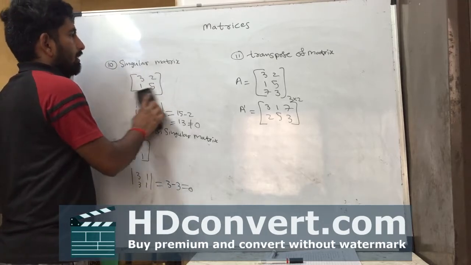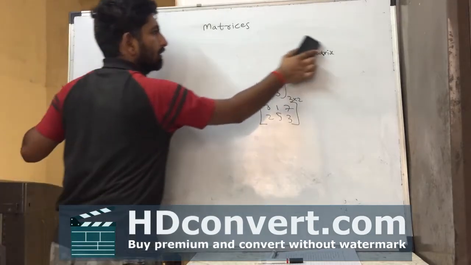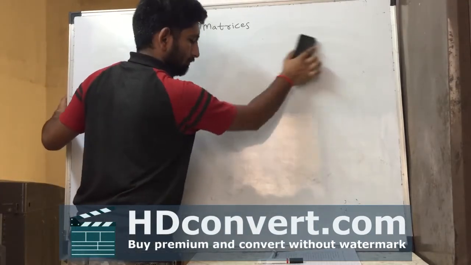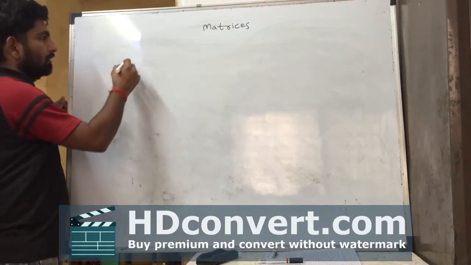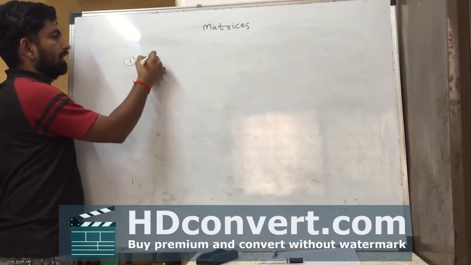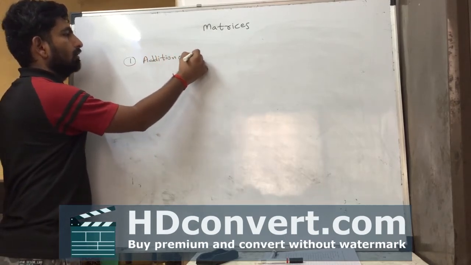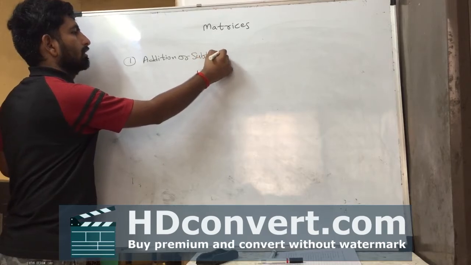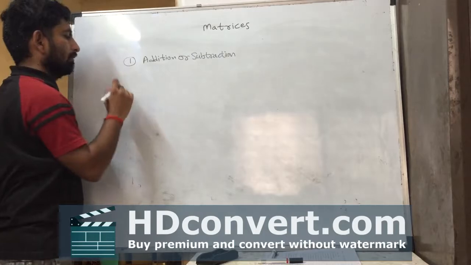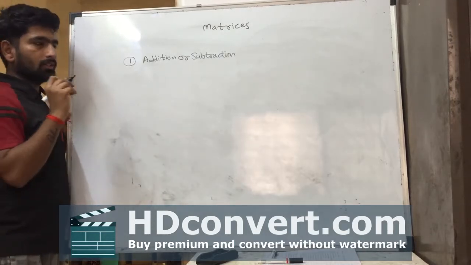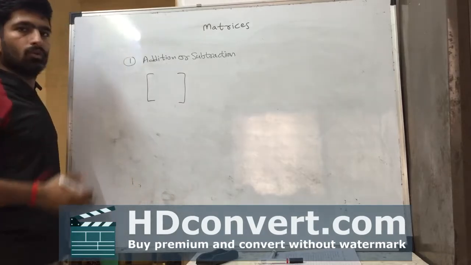And lastly, after that we had the process addition or subtraction. In addition subtraction, the first condition of addition subtraction, both matrices has same number of rows and column.